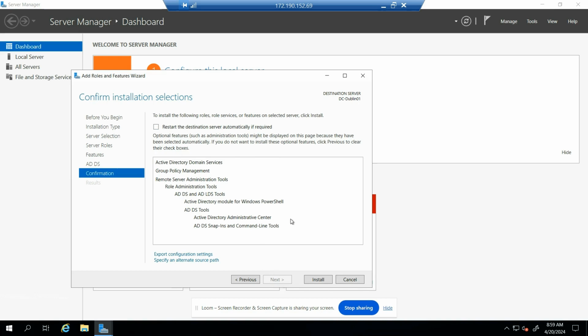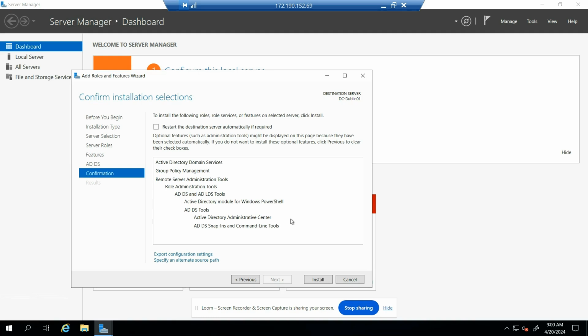So it's adding the services. Now, if someone asks, hey, what is Active Directory? You can say, think of it like a phone book. Back in the days, they used to have phone books, and on it, the different names and their phone numbers, sometimes addresses. And that's what Active Directory is in a nutshell.